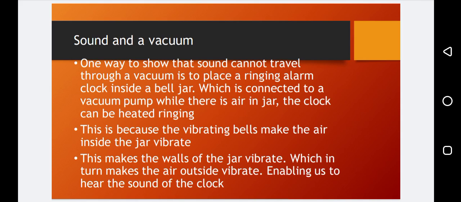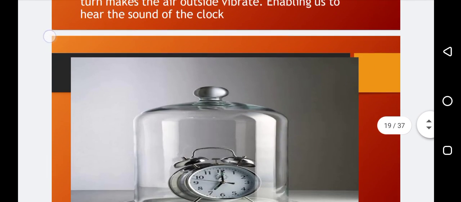The vibrating bells produce the sounds. This makes the walls of the jar vibrate, which in turn makes the air outside vibrate, enabling us to hear the sound of the clock. Why are we able to hear the sound outside of the jar? Because inside the jar there is air. So we are able to hear the sound outside of the jar.